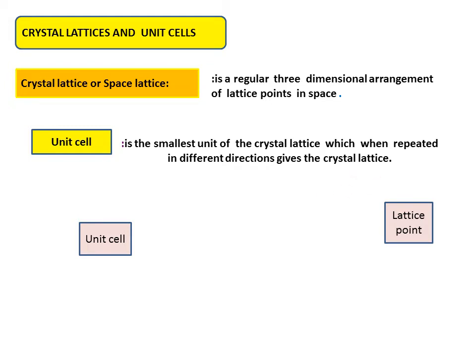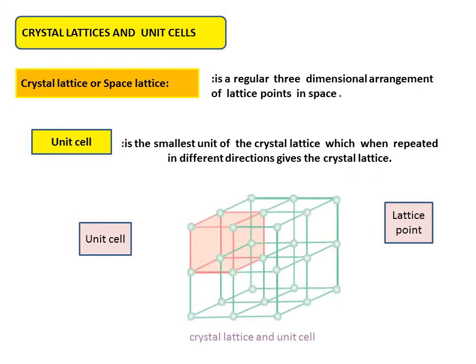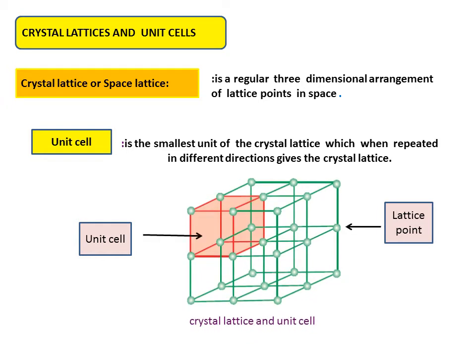Let us understand, dear students. You can see this is the image of a crystal lattice or a space lattice. What is it made up of?